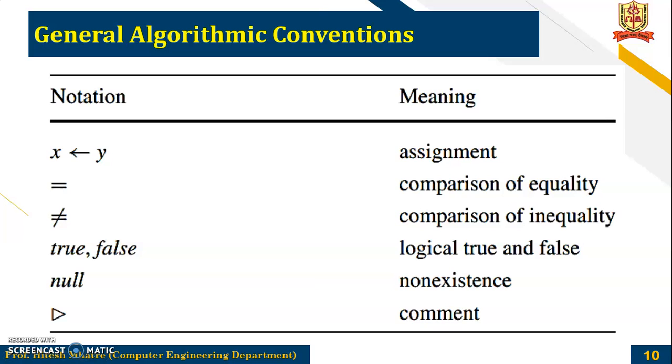Now see, these are some general algorithmic conventions. Like here you can see the value of Y is assigned to X. So this is an assignment. Then equal to for comparison of equality. Then not equal to for comparison of inequality. Then true and false values, that is logical true and false. Null means it does not exist or there is no value there. Then you have this triangular shape, that is used to represent a comment.